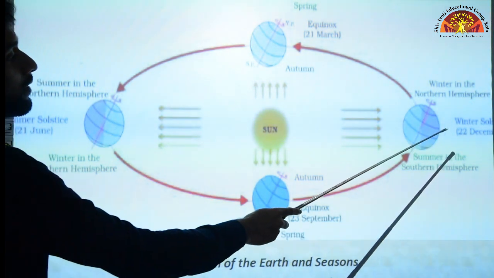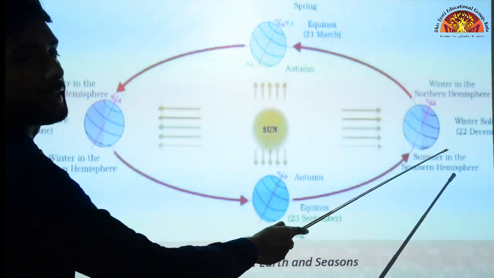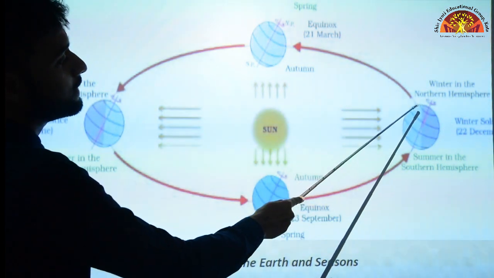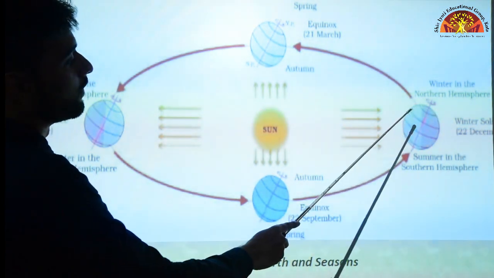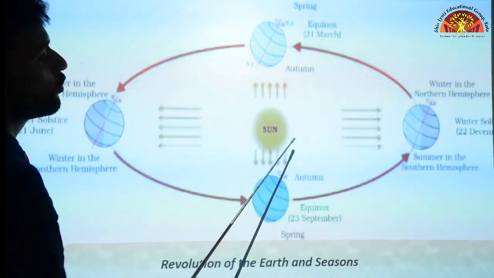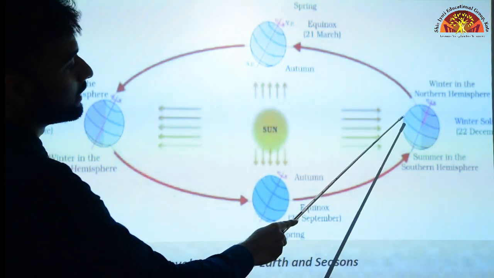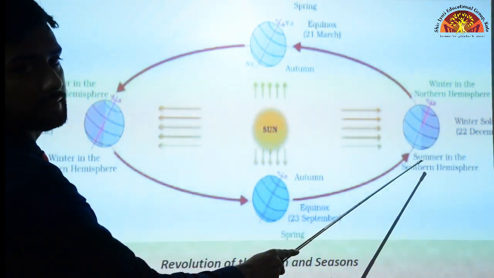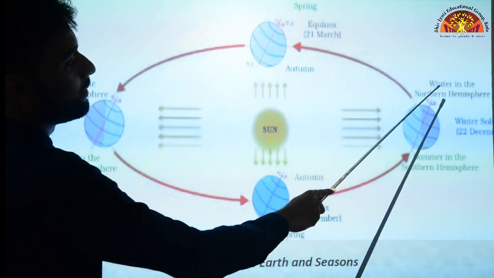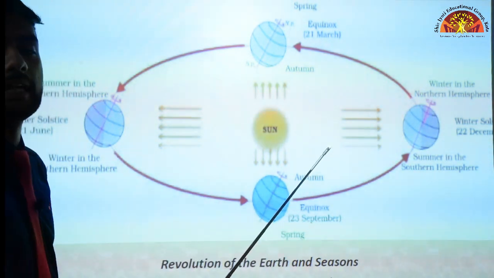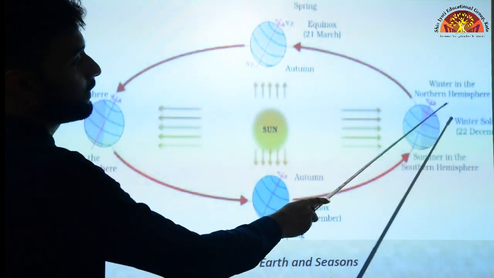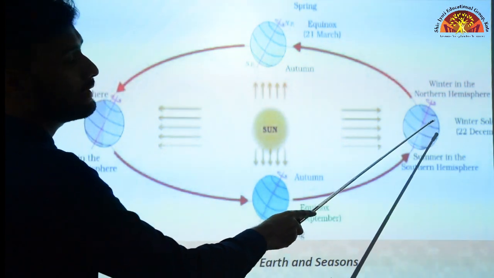Then during winter solstice around 22nd December, the northern hemisphere is tilted away from the sun while the southern hemisphere is tilted towards the sun. So what will happen? The southern hemisphere will be experiencing summer and the northern hemisphere will be experiencing winter. Since India falls in the northern hemisphere, in around December we experience winter.